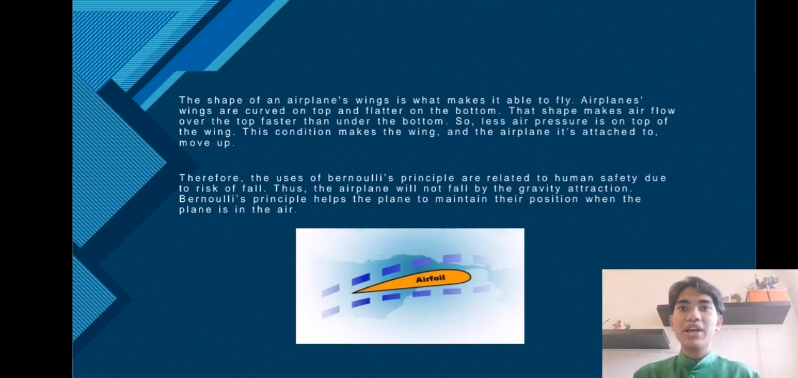Using curves to change air pressure is a trick used on many aircraft. Other than that, helicopter rotor blades and lift for kites are also caused by curved shapes. Therefore, as we can see, the uses of the Bernoulli principle are related to human safety due to the risk of falling. Thus, the airplane will not fall by gravity's attraction. The Bernoulli principle helps the plane maintain its position when the plane is in the air.